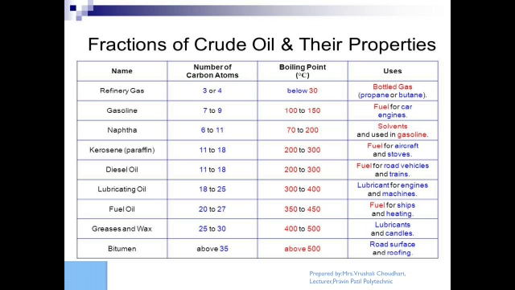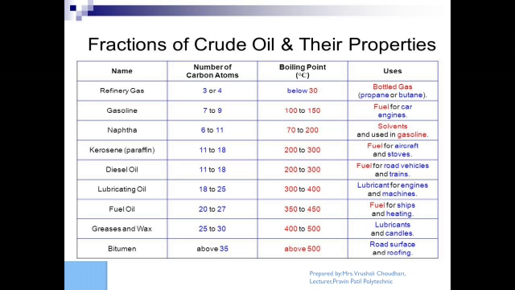Another one is gasoline. Carbon number is 7 to 9, boiling point 100 to 150 degrees Celsius. It is used as fuel for car engines. Similarly, naphtha: carbon number is 6 to 11, boiling range is 70 to 200. It is used as a solvent. It is also used in gasoline.